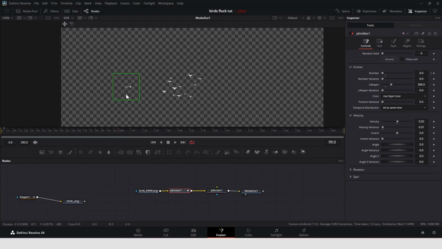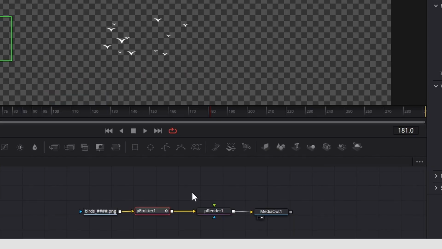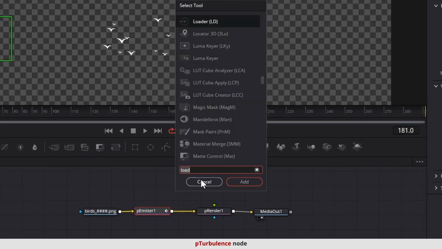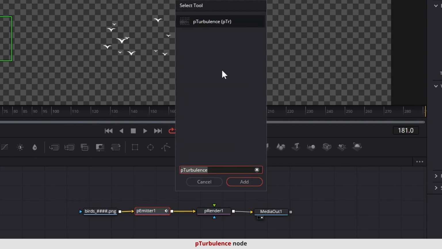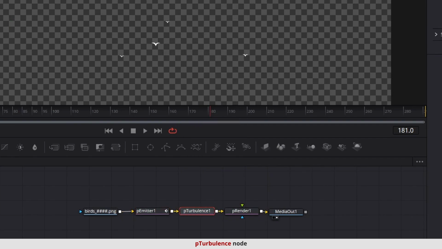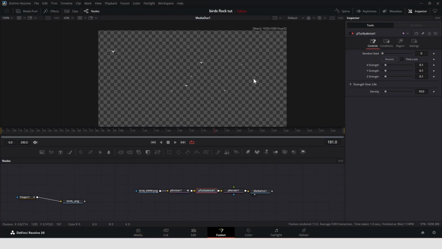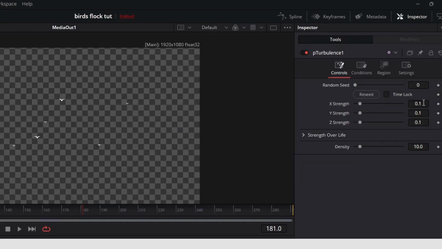Let's add one more node to adjust the animation of the birds. The pTurbulence node. It simulates wind and is usually used to vary the movement over time of fire, smoke, or dust. We'll use it here to add that extra movement to the birds. We only want it to affect the y-axis movement, so we'll turn both X and Z off.